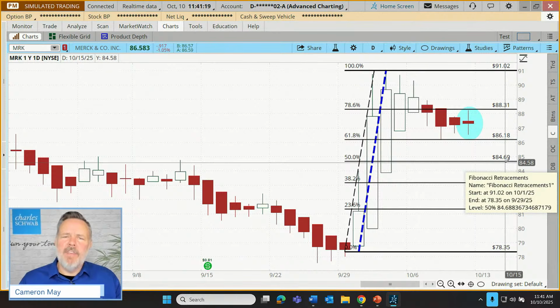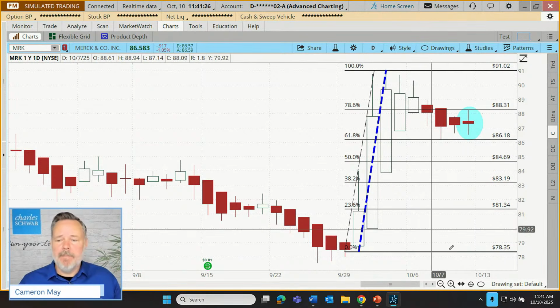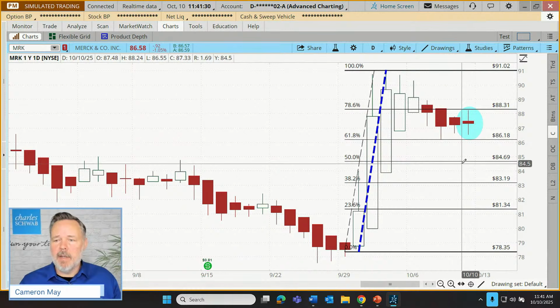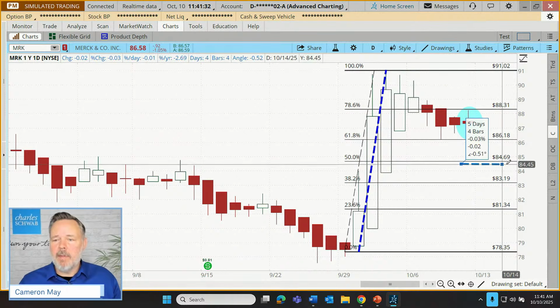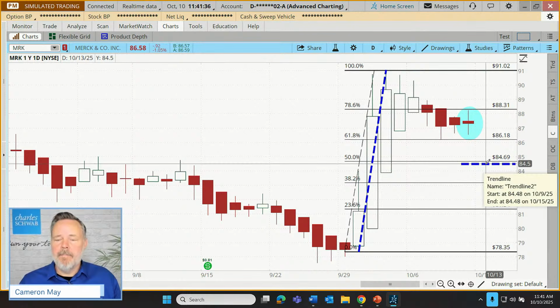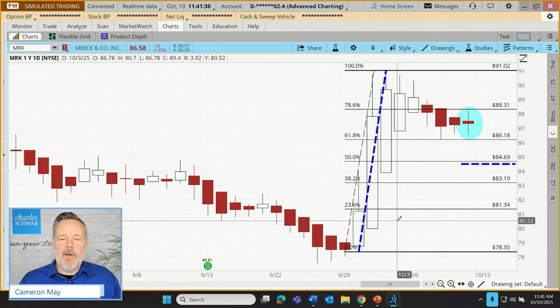Rather than going for 84.50, which is kind of a round number, let's back off on that. Let's call it 84.48. Okay, so our stop we're going to place just down below this. Not going to be terribly tolerant of the stock misbehaving. There we go. Put our stop right down there. So there is our plan.